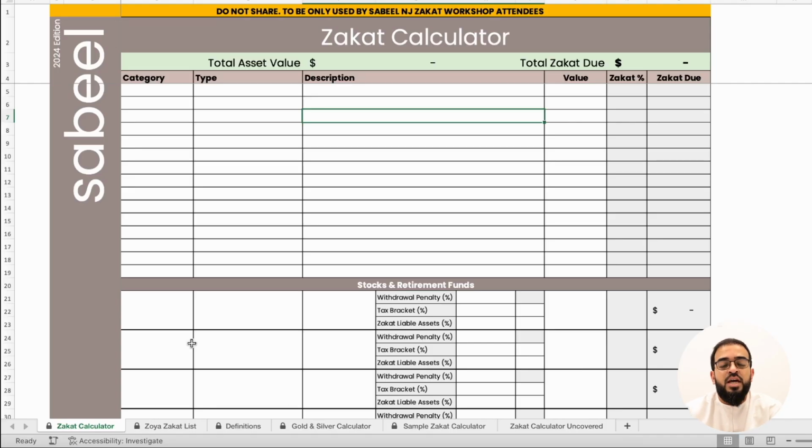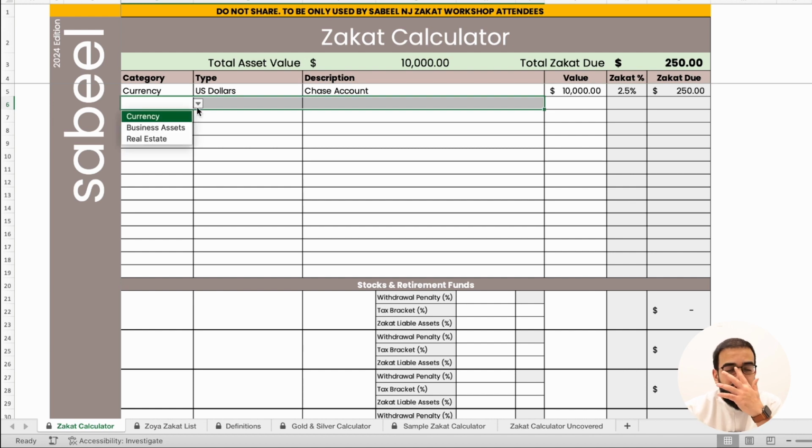We went over the calculator, how it works, and some of the content that's being provided into it. The top portion of the Zakat calculator looks at currency, business assets, and real estate. If we look at currency, for example, US dollars, we can put in the description as our Chase account. We put in the value of $10,000. It automatically expects this is going to be 2.5% due, as it is US dollars as the currency, and so it will calculate zakat on the $10,000 at $250.